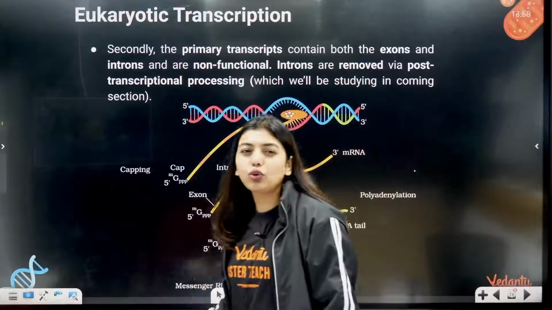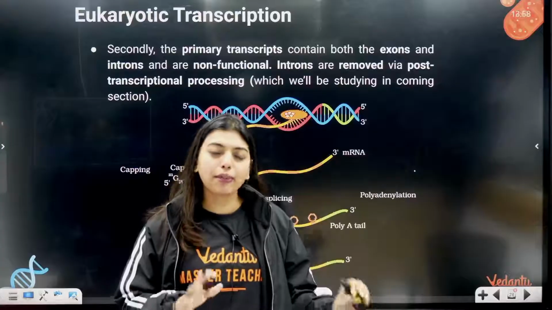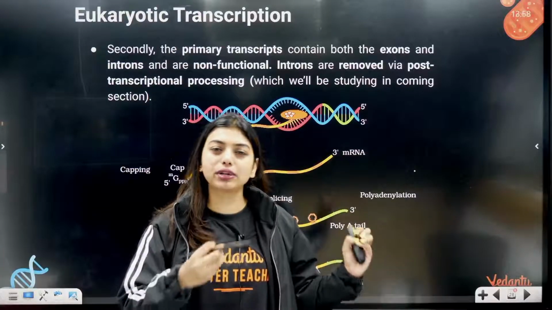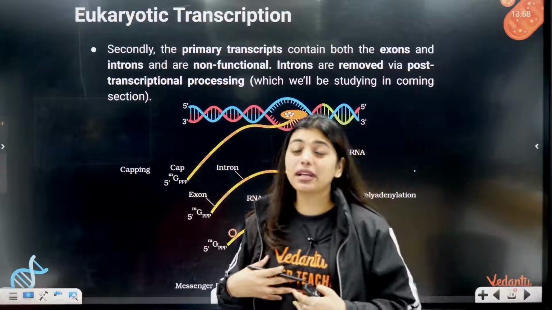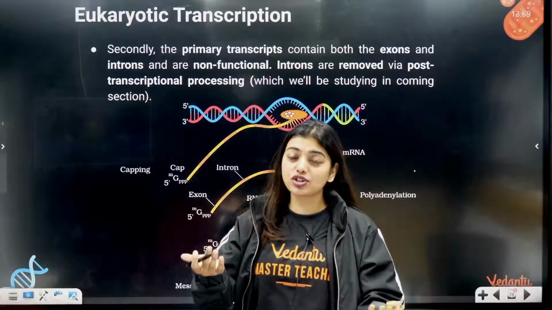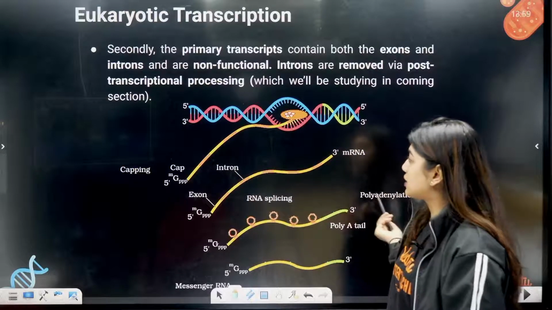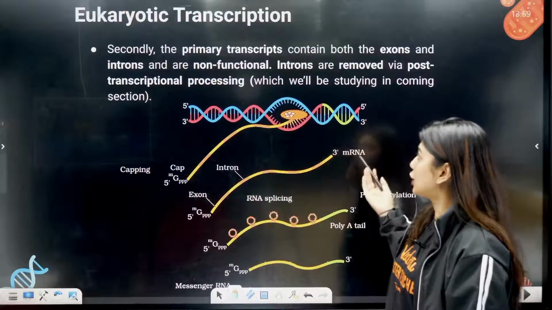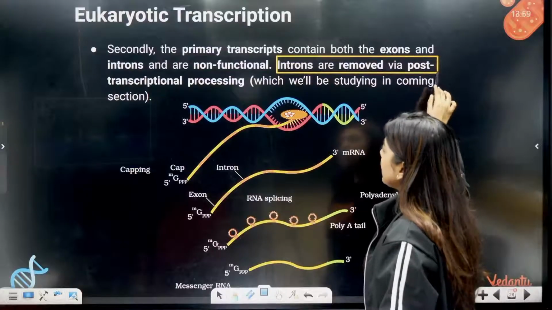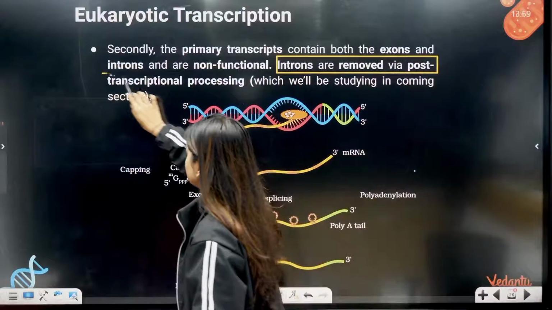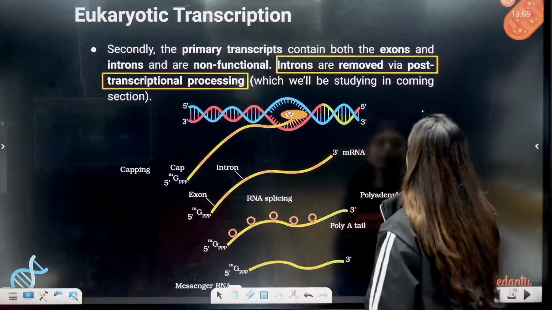In prokaryotes, no tension is there. No split gene, no introns, nothing is there. They just form mRNA. They are happy. They will code for multiple proteins. That's why they are called polycistronic. But in eukaryotes, since we are very complex, our body is complex, our genetics also is complex. Secondly, the primary transcripts contain both the exons and introns and are non-functional. Introns are removed. So students, this where we remove the introns is called RNA processing.